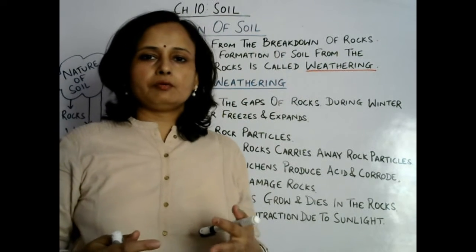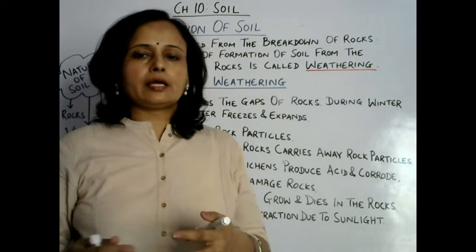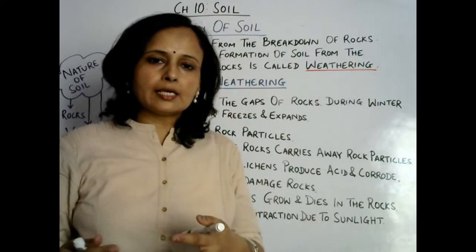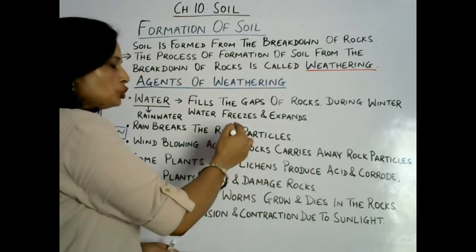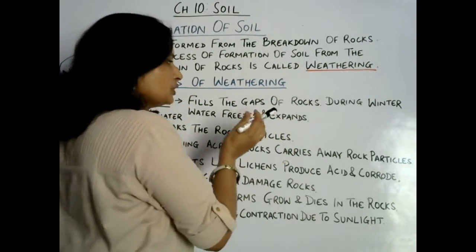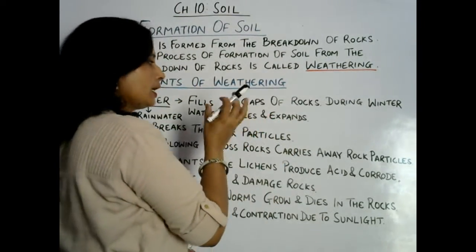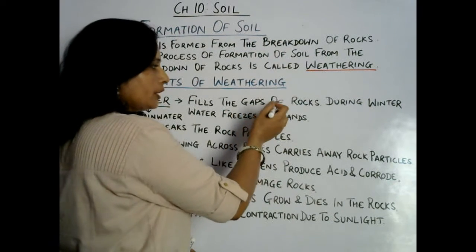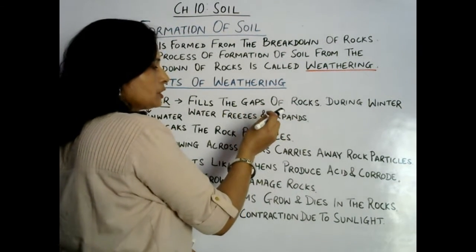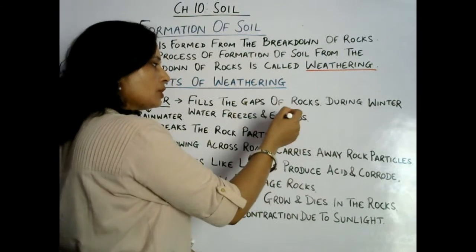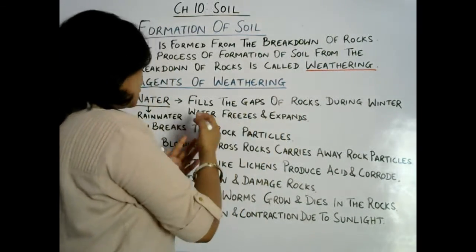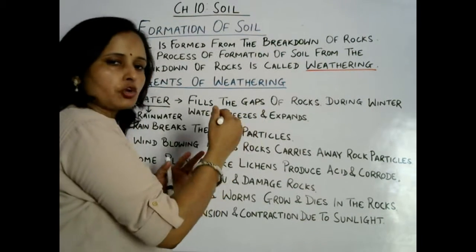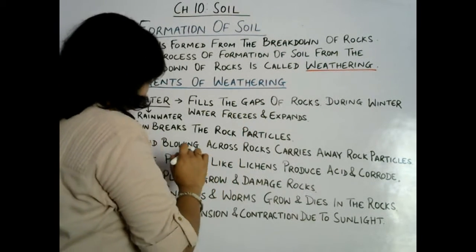When water freezes, it becomes ice, and ice expands after freezing. So due to that expansion the rock particles are damaged, are broken down, and smaller particles of rocks come out, and in that way it helps in soil formation.